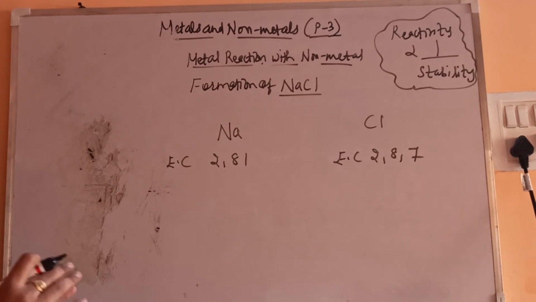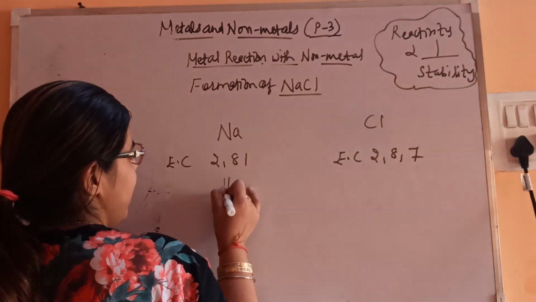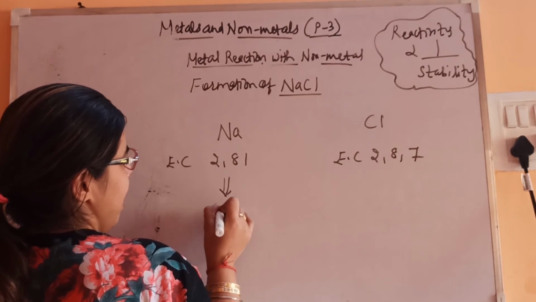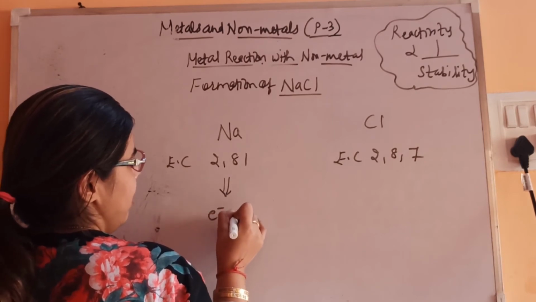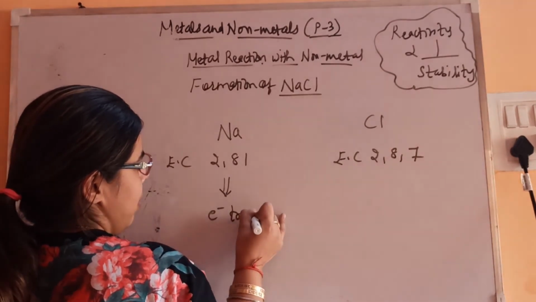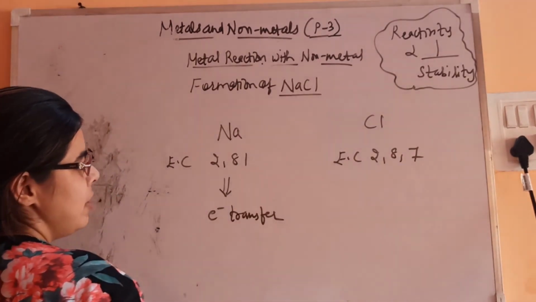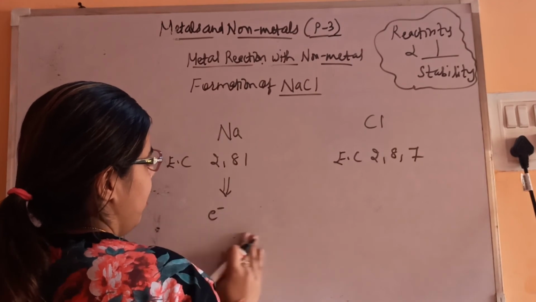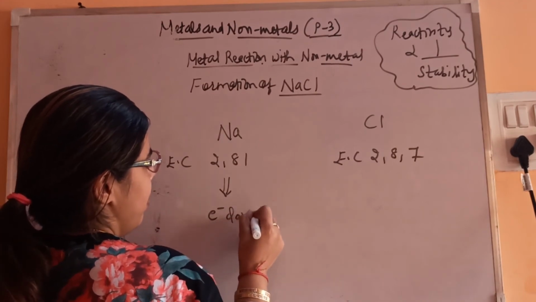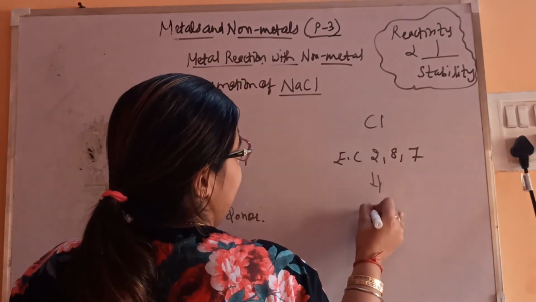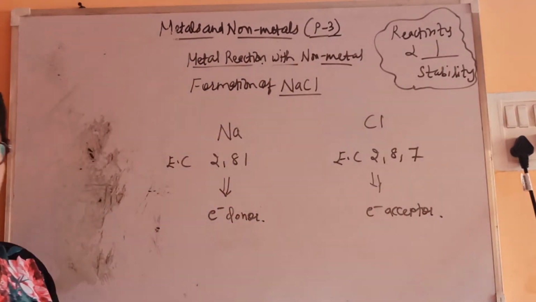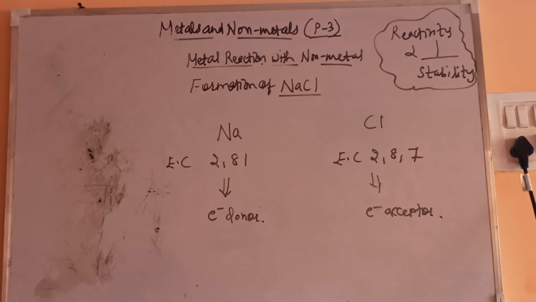And here, while transferring, what will happen? Sodium will act as the electron donor, and electron transfer will take place from here. And this will be the electron acceptor.